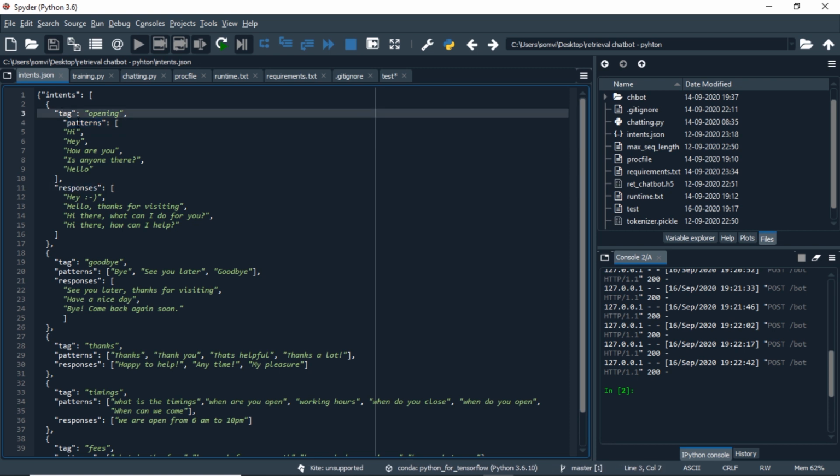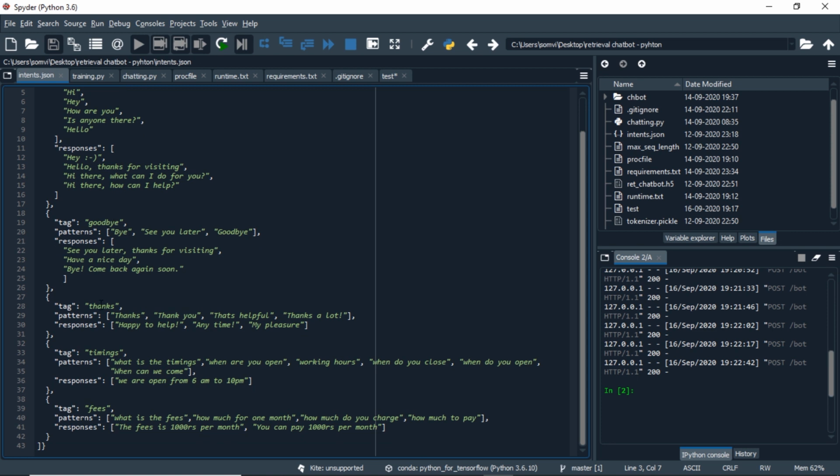Patterns are usually the user query, how the user may ask. So let's say the user might ask: hi, hey, how are you, is anyone there, hello, and to this the chatbot should respond with any of these values. And we have 5 tags: goodbye, thanks, timings and fees. We can manually create this intents.json file, or we can use any program to do it. As our intents.json file is created, let's move on to the data preprocessing and training.